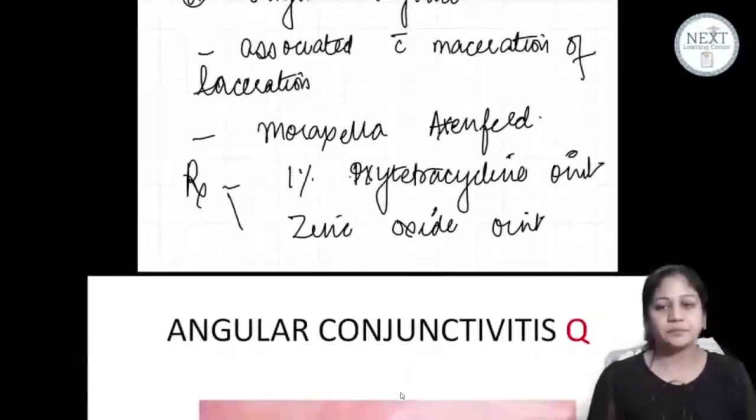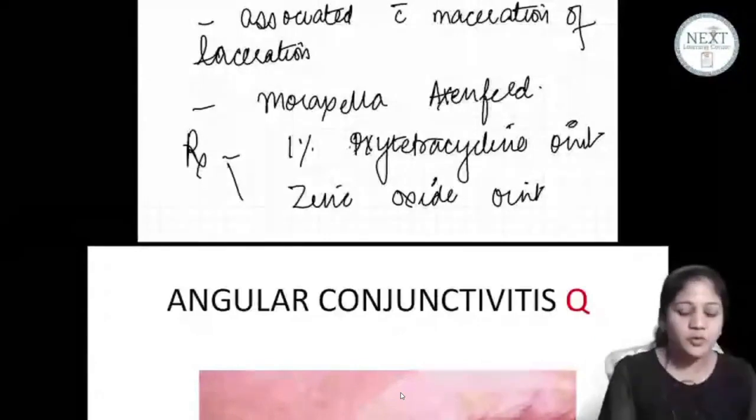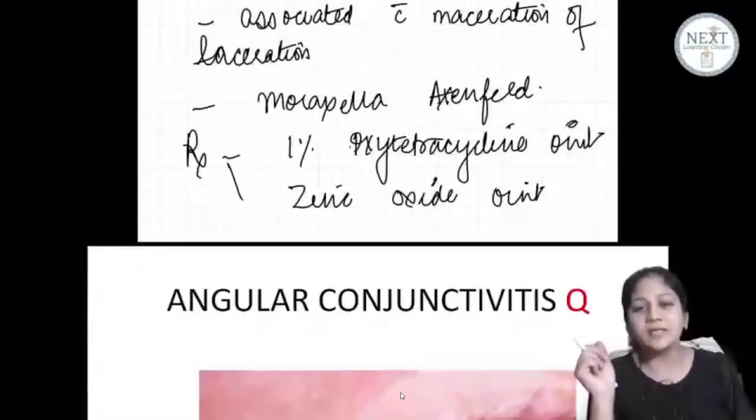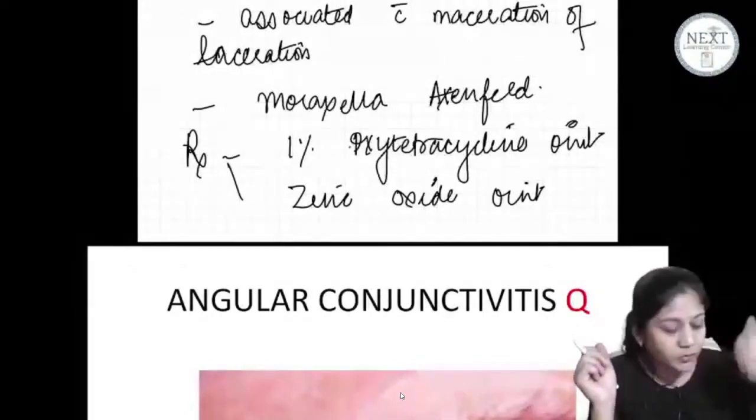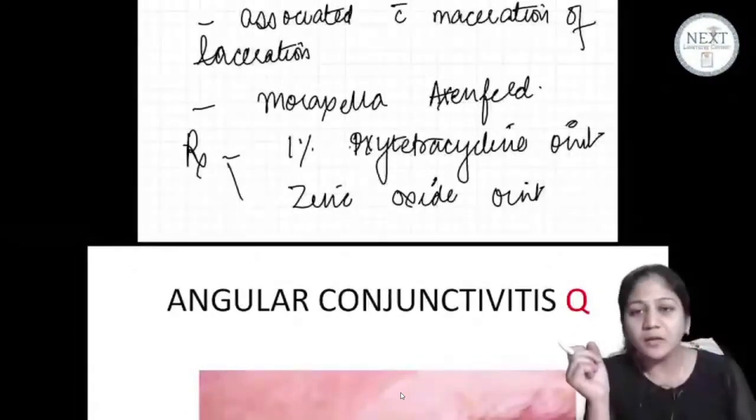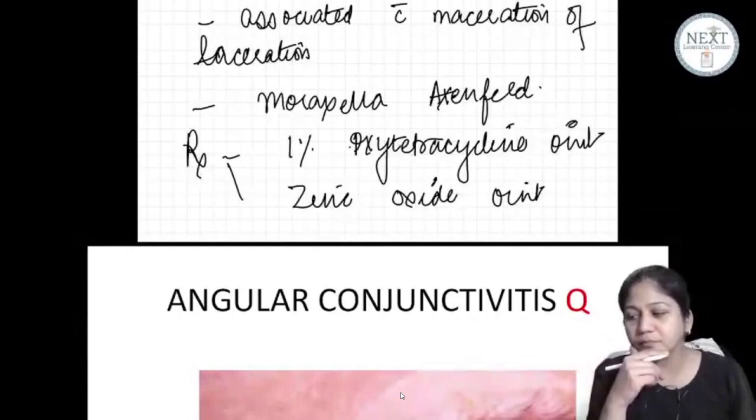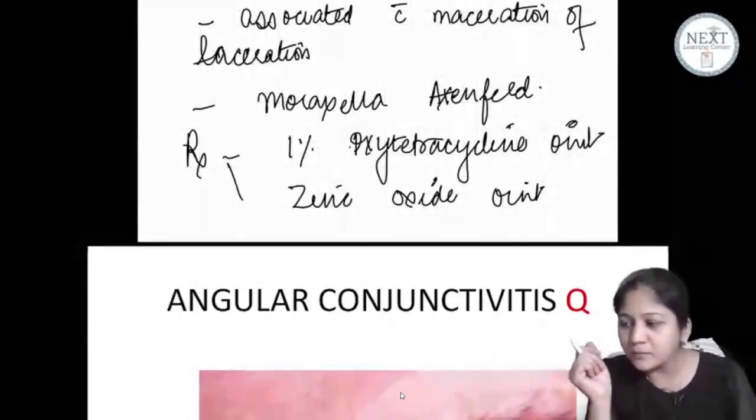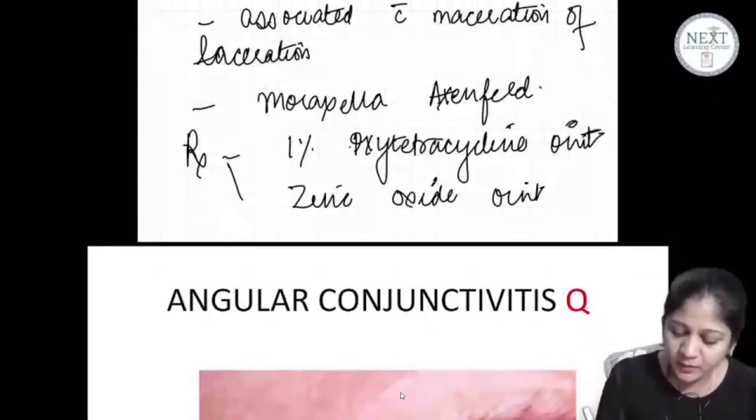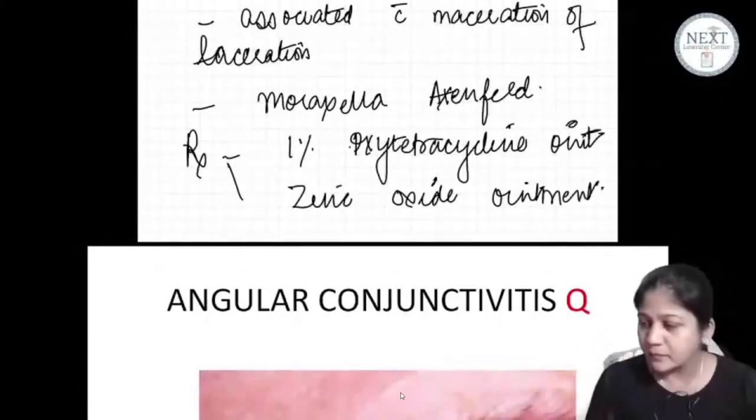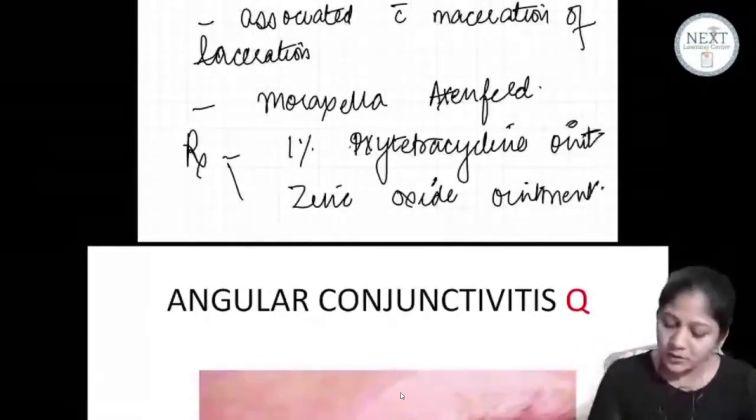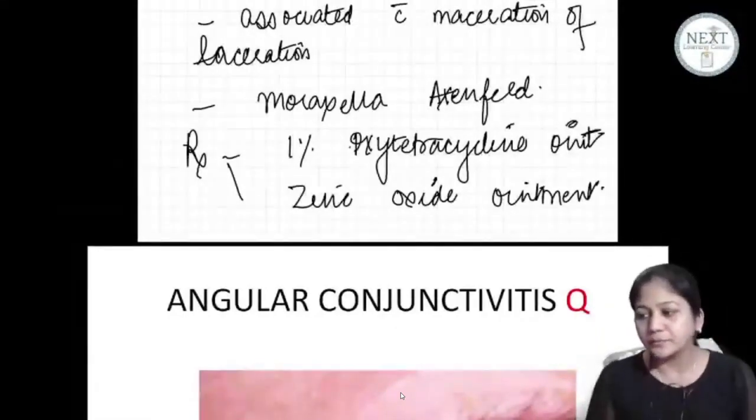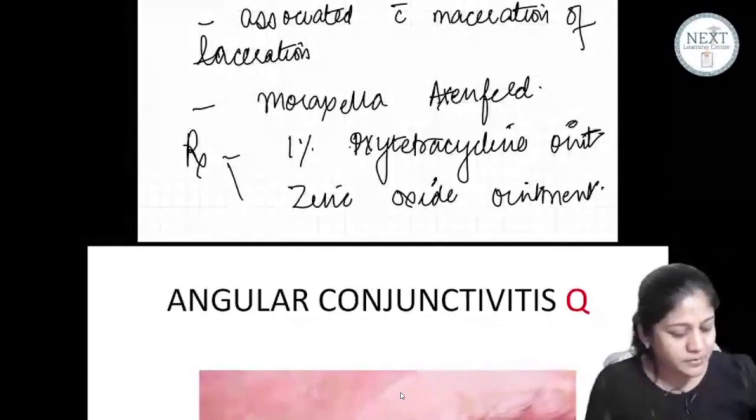ठीक है? So बहुत simple question पूछते हैं. In which disorder in ophthalmology zinc oxide is given? So zinc oxide is given for which disorder? Angular conjunctivitis. Oil नहीं है, ointment बच्चे, ointment. ठीक है? Zinc oxide and oxytetracycline ointment, both are the ointment forms.